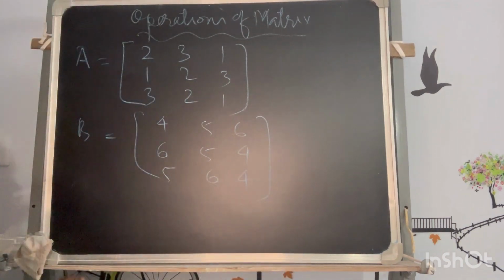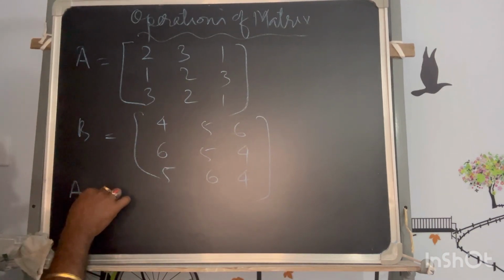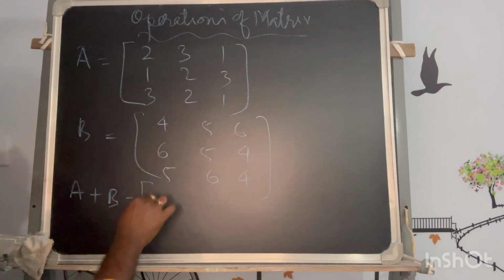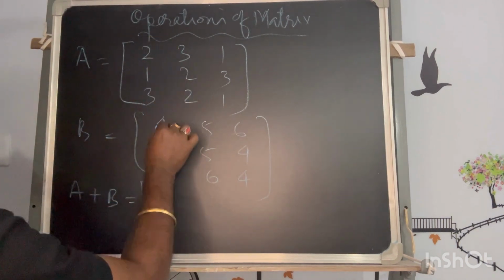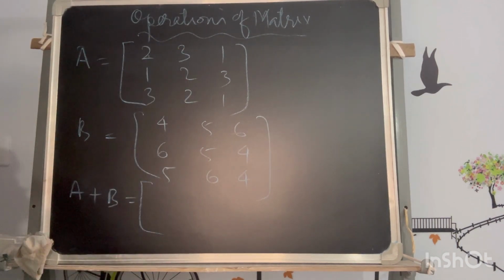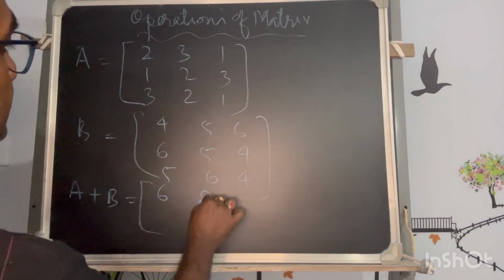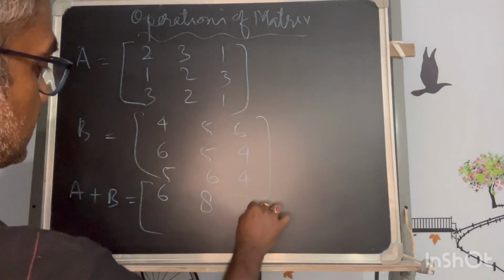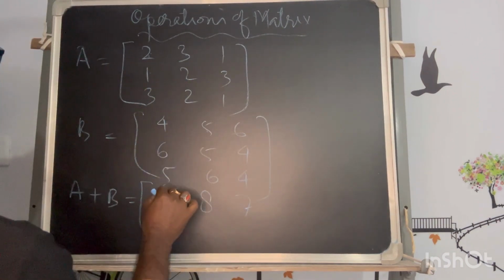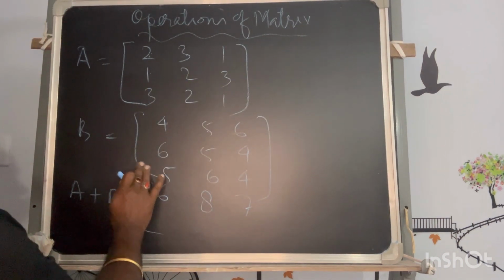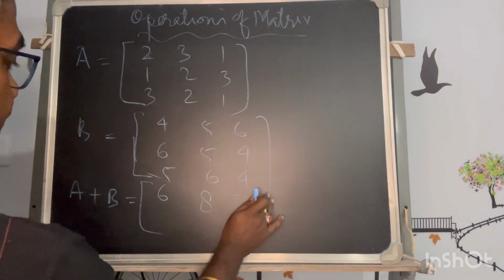This way. Now you have to do A plus B. So what you have to do? You have to add the elements. 2 plus 4 is 6, 3 plus 5 is 8, 1 plus 6 is 7, and so on. I have taken 3 by 3, anyhow, so the order is the same.